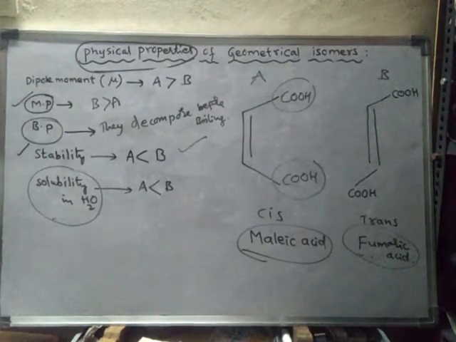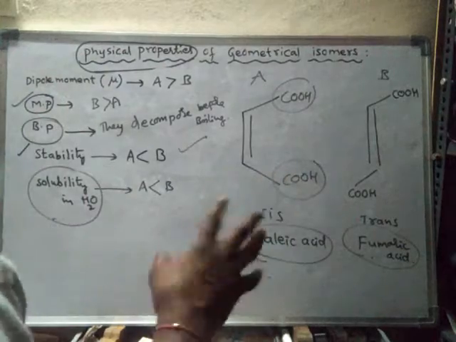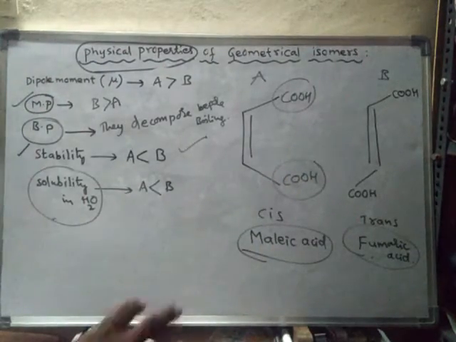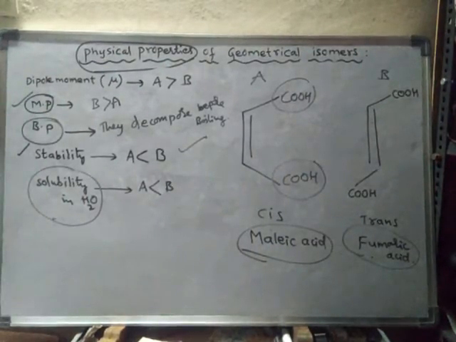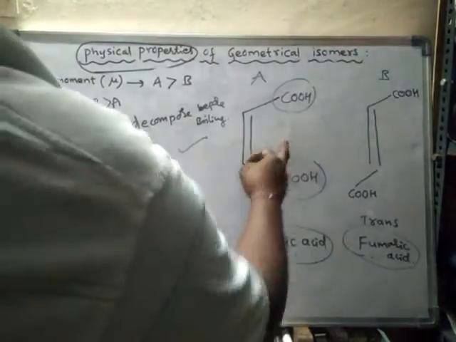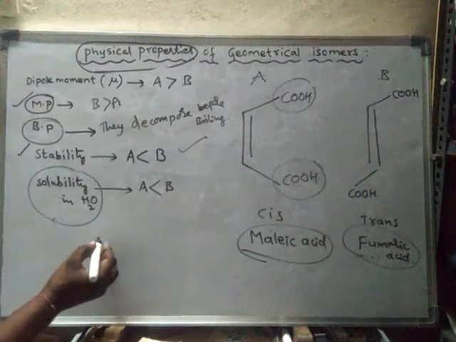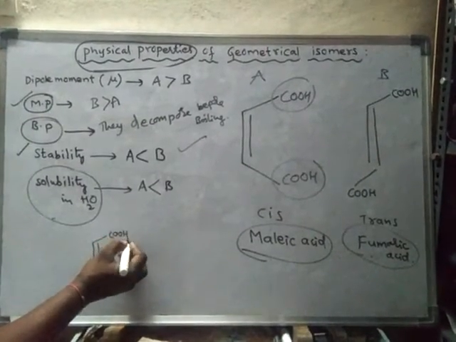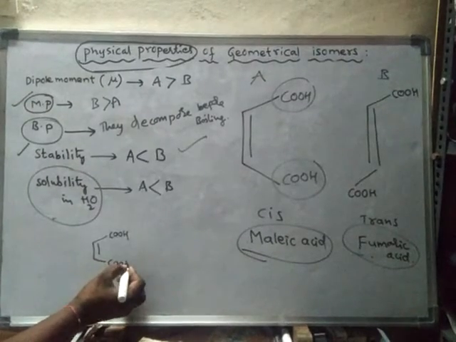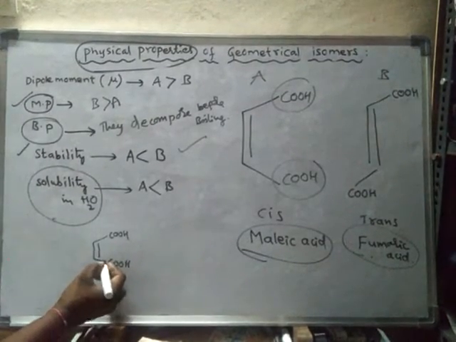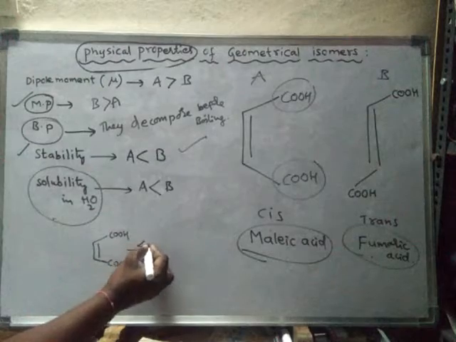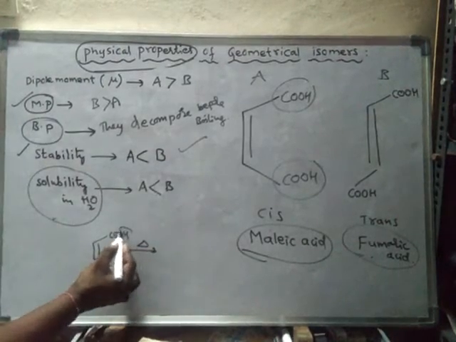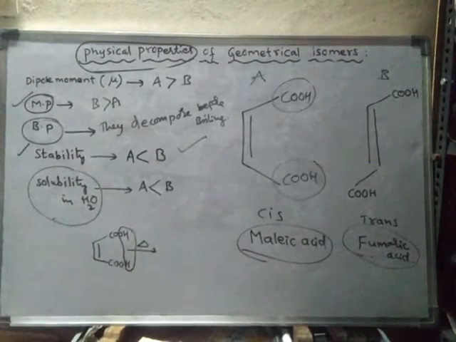And one more thing, they show intramolecular reactions. That means if maleic acid is heated, what happens? It loses a water molecule.